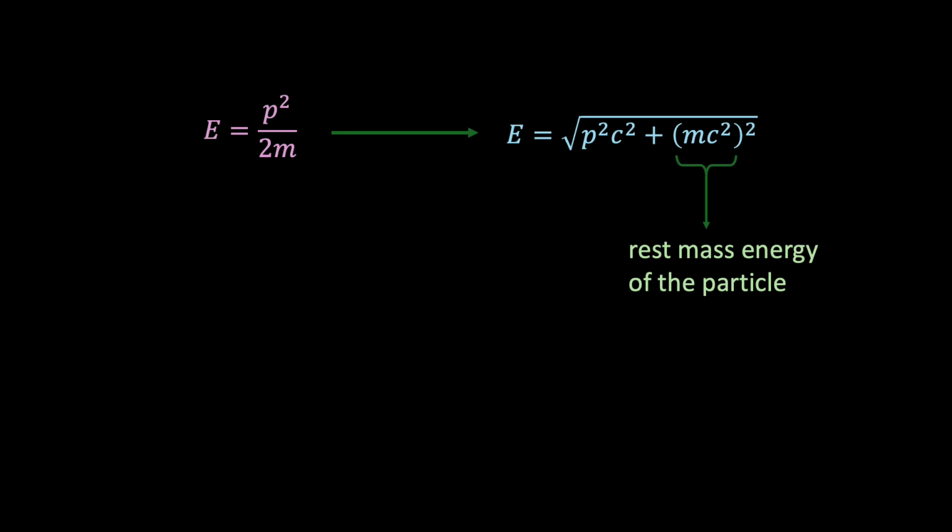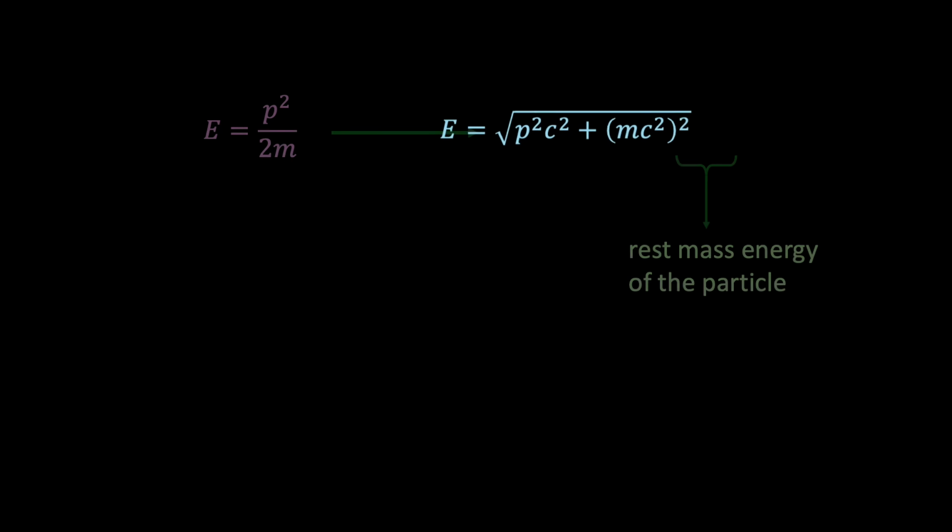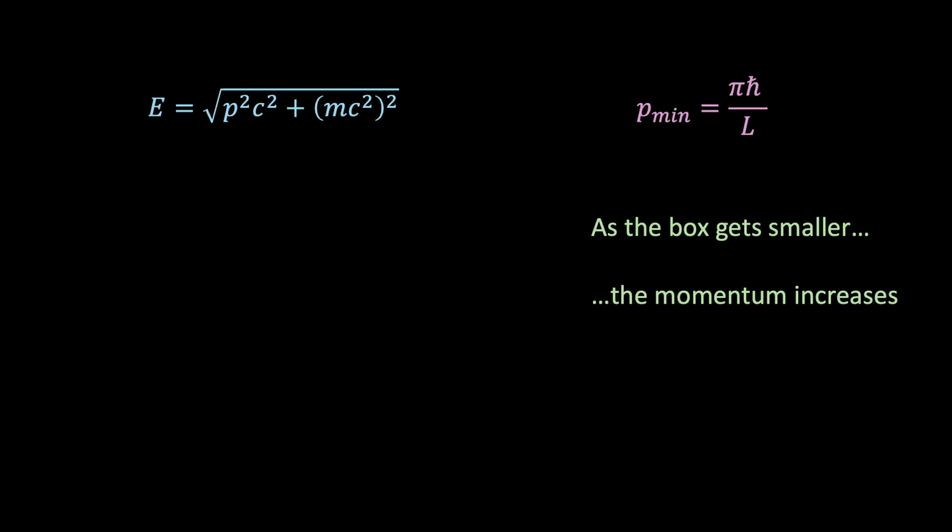Now, let's return to our particle in a box and look again at its momentum. As we previously argued, the minimum momentum of the particle is related to the size of the box by the equation p equals pi h bar over L. As the box gets smaller, the minimum momentum increases, and at some point, the first term in the relativistic energy equation, p²c², becomes comparable to the second term.